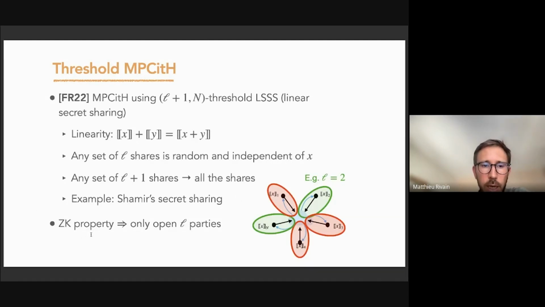So in this setting, in order to ensure the zero-knowledge property, we won't reveal n-1 parties anymore. We will only reveal L parties, because otherwise we would reveal the secret. So that's an important difference. Also, in practice, we'll use a low threshold scheme for which L is small. It means that we don't have a lot of randomness in the sharing, but we have a lot of redundancy.